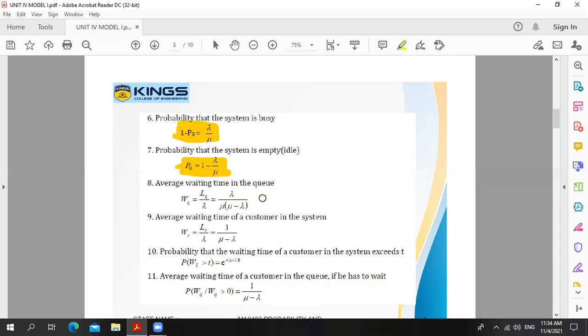Next, average waiting time in the queue. If we want to find the waiting time in the queue, we use this formula. It is denoted by WQ. Little's formula for WQ is LQ divided by lambda. Already we know Little's formula means the relations among LS, LQ, WS and WQ. So here we are using Little's formula: WQ is equal to LQ divided by lambda.